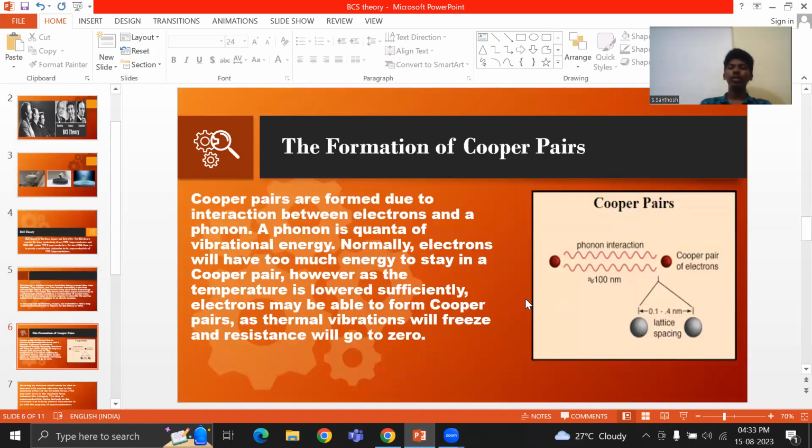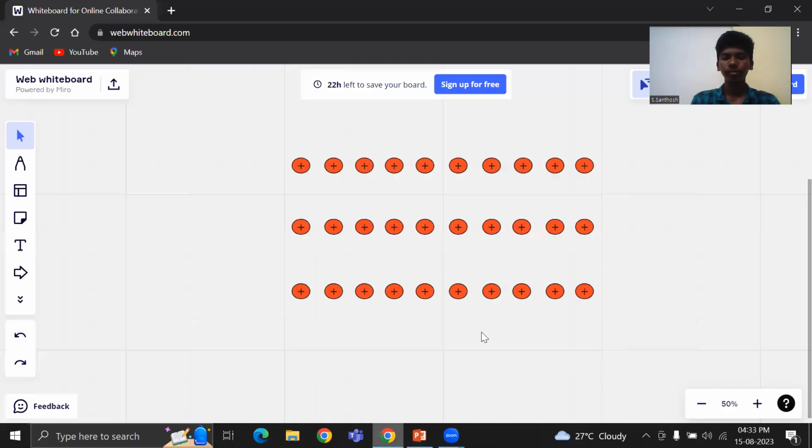So let's go on and see about Cooper pair formation. Cooper pairs are formed by the interaction between electrons and phonons. A Cooper pair is a pair of electrons that have opposite spin, and a phonon is a quantum of vibration energy. This is the phonon, or the vibration energy, present in a metal lattice.